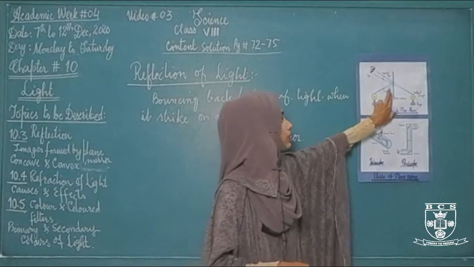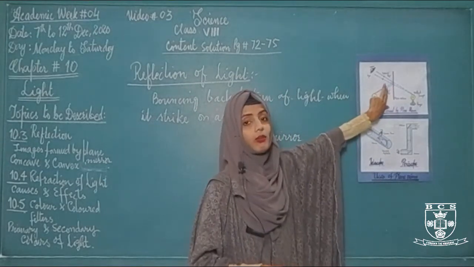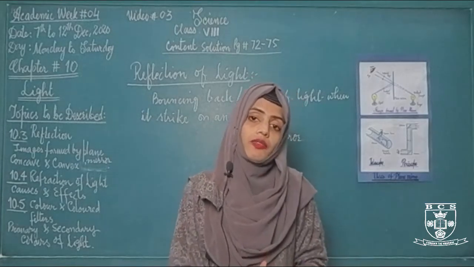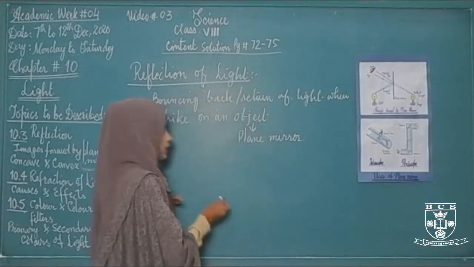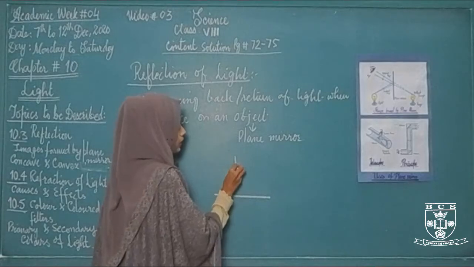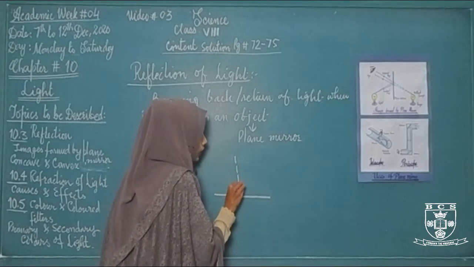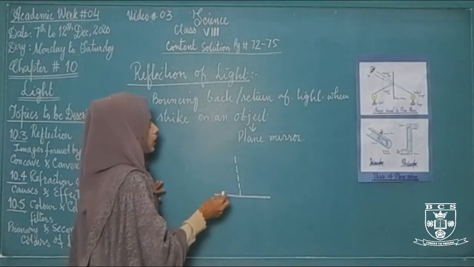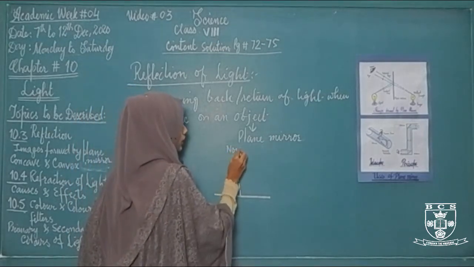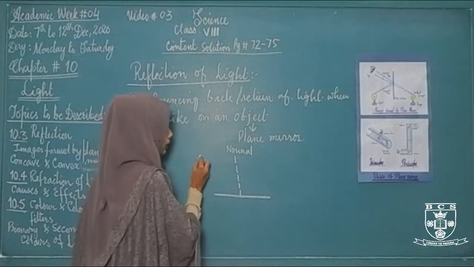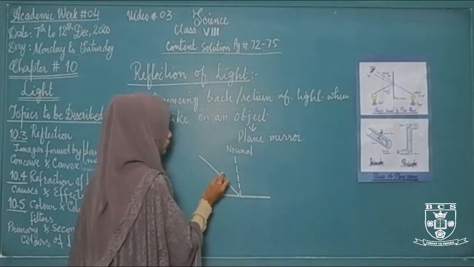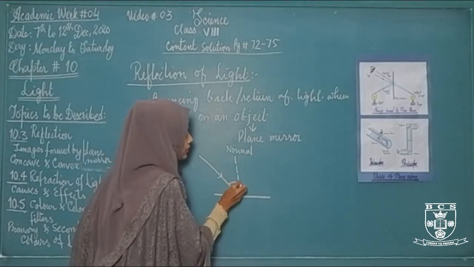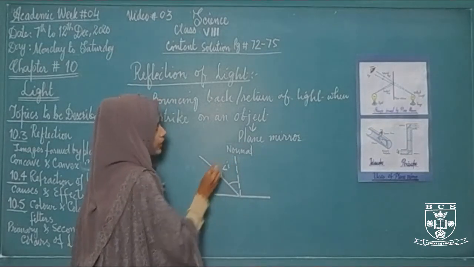The angle between the incident ray and the normal, which is the imaginary line that is perpendicular to the surface of the object. Object की surface पर जो perpendicular line आती है, and it is also called a line that is present at the right angle to the surface, that is called normal, which is an imaginary line. Let's suppose this is a plane mirror and the light is striking on that plane mirror. This ray is called incident ray and this is called normal. The angle between the incident ray and the normal is called angle of incidence.